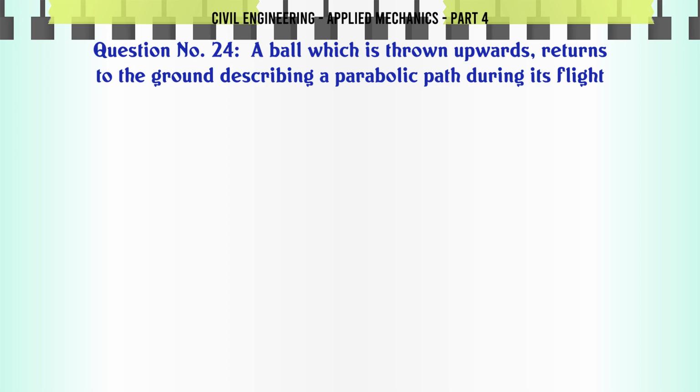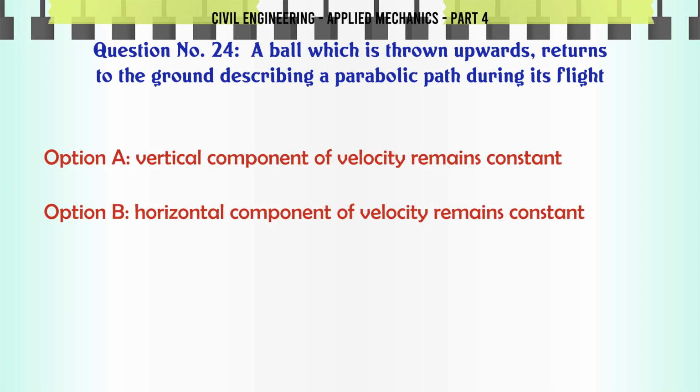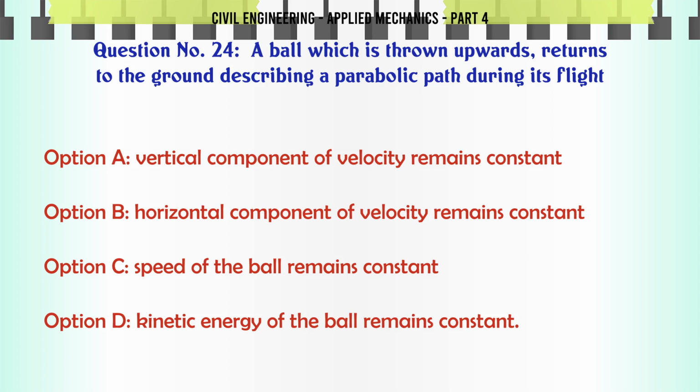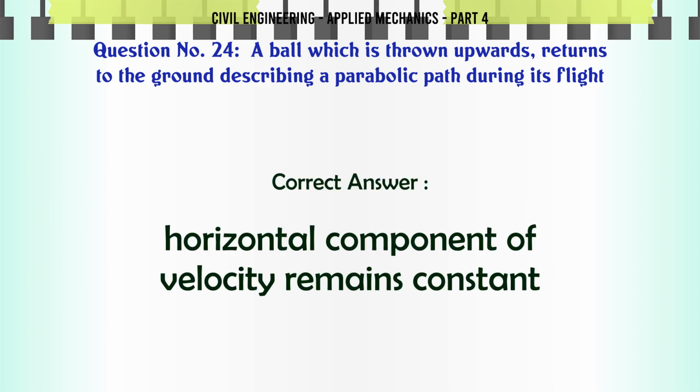A ball which is thrown upwards returns to the ground, describing a parabolic path during its flight. A. Vertical component of velocity remains constant. B. Horizontal component of velocity remains constant. C. Speed of the ball remains constant. D. Kinetic energy of the ball remains constant. The correct answer is horizontal component of velocity remains constant.